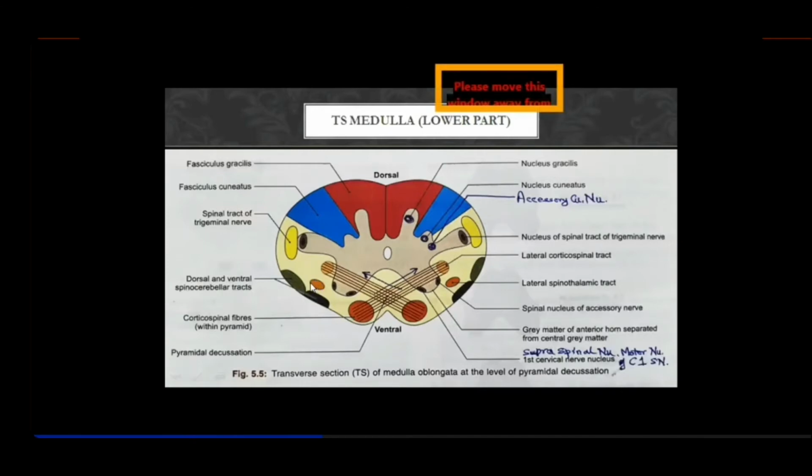And another important thing is the lateral spinothalamic tract. Although you have an anterior spinothalamic tract also, we have not mentioned it. We only mention the important structures. So this is the pain and temperature carrying tract, the lateral spinothalamic tract. It is at the same position where it was in the spinal cord. Got it? And the dorsal funiculus has the same structures. You have the fasciculus gracilis or tract of Goll, and the tract of Burdach or the fasciculus cuneatus in the dorsal portion of the white matter of the lower medulla.